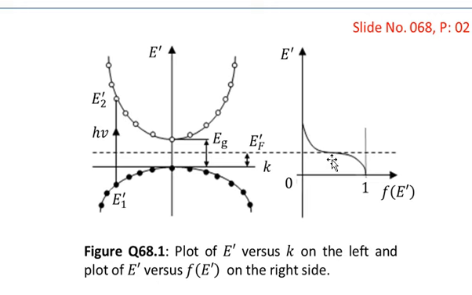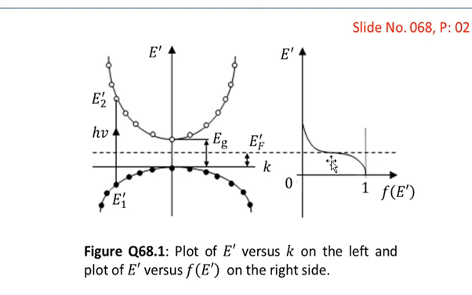But at the same time you will notice that if energy increases, then f of E prime decreases, because f of E prime will move towards 0. And when the energy E prime is much greater, that is, we are along the energy axis E prime, then you see that f of E prime will be 0. So when the state with energy E prime has an energy much greater than the Fermi energy, then the probability that the electron will exist in that state will be 0.